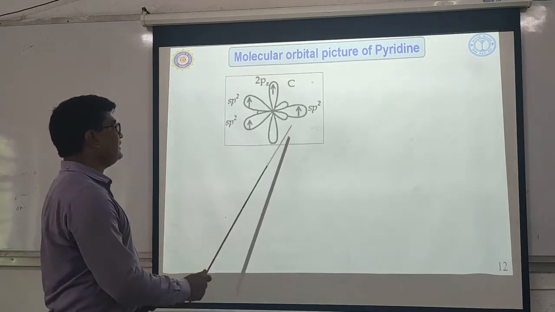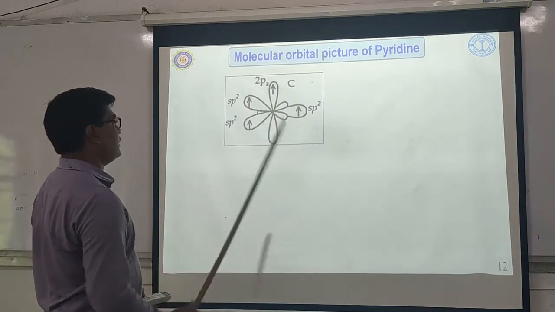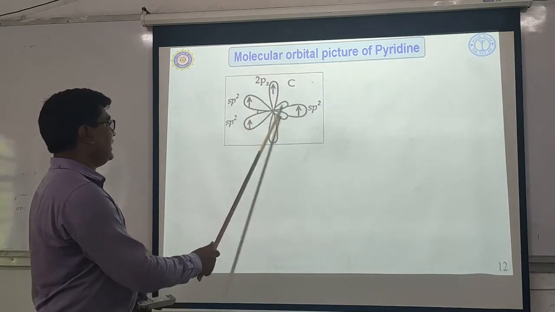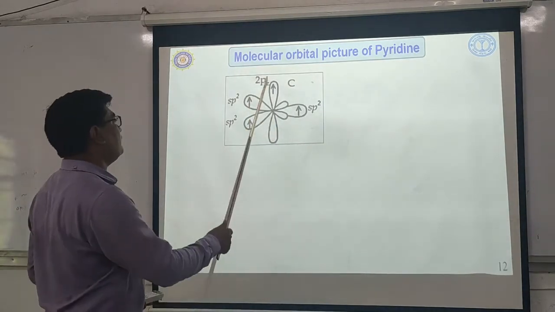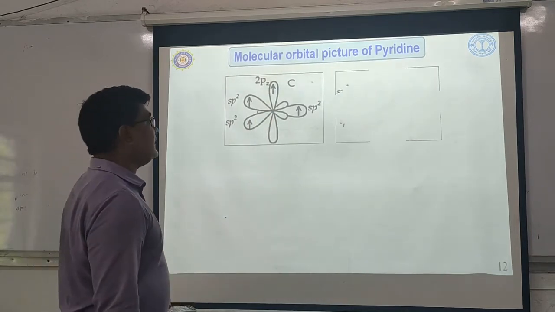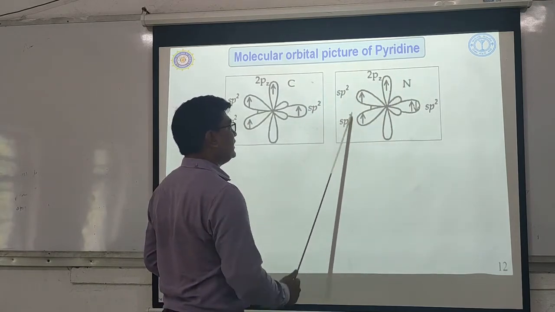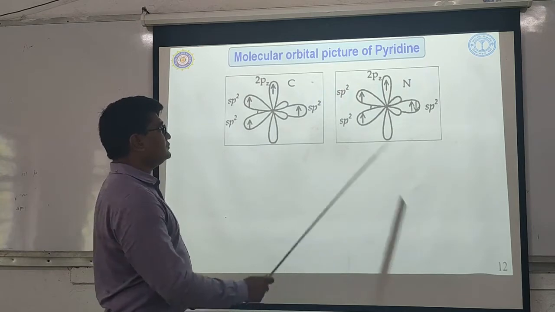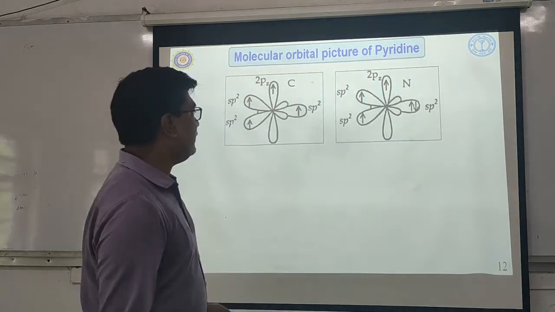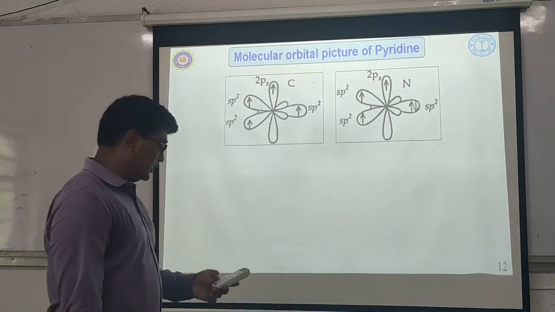See here, this is the sp2 hybridized carbon. The hybrid orbitals are oriented trigonally in the horizontal plane, and the 4th is perpendicular to the horizontal plane. And the sp2 hybridized state of nitrogen can be represented like this. So these are the 3 sp2 hybrid orbitals, just like the 3 blades of a fan, and the 4th atomic orbital, which is unhybridized, remains perpendicular to the plane.